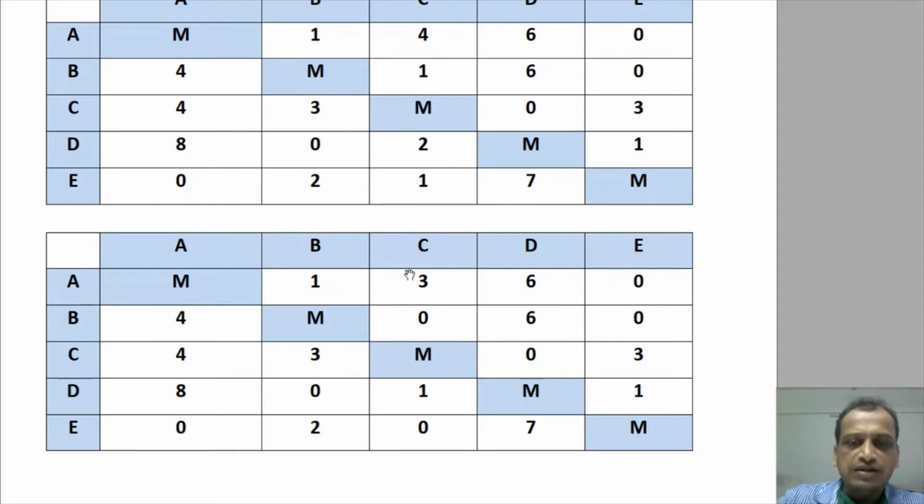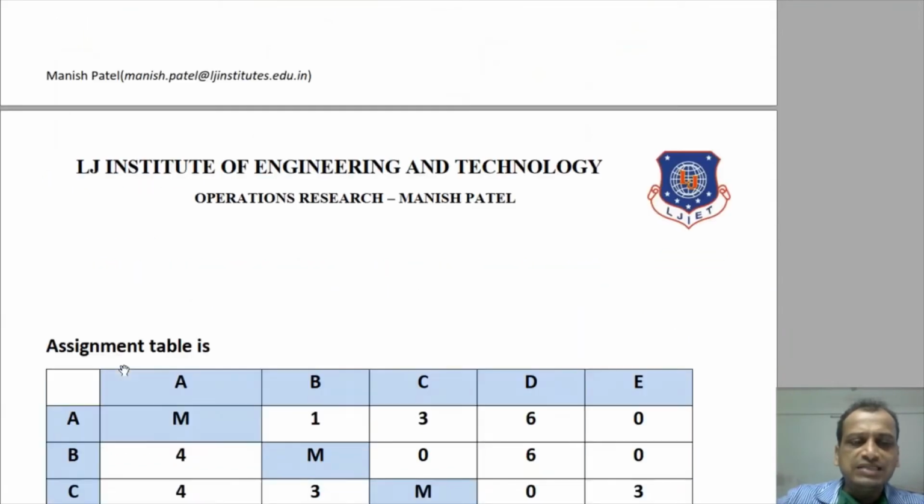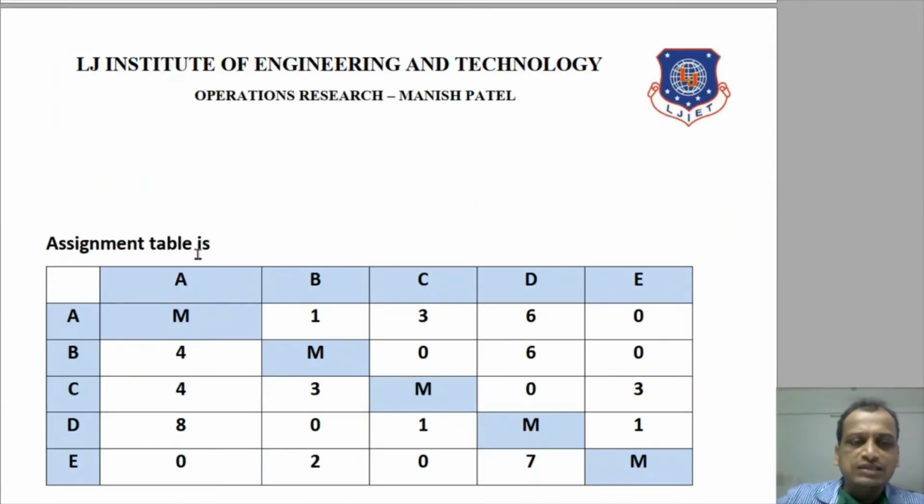So 4 minus 1, 3. 1 minus 1, 0. 2 minus 1, 1. 1 minus 1, 0. Here 0 is already there. 0 is already there. So this is the final matrix here. Now what is the next step? We will try to assign the assignment. We will try to assign each and every cell.